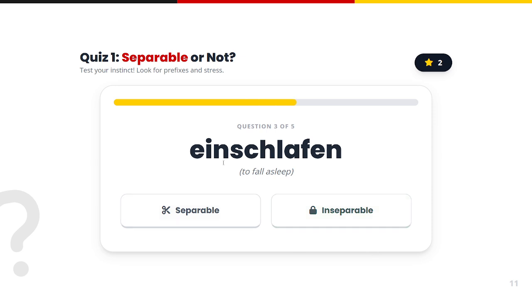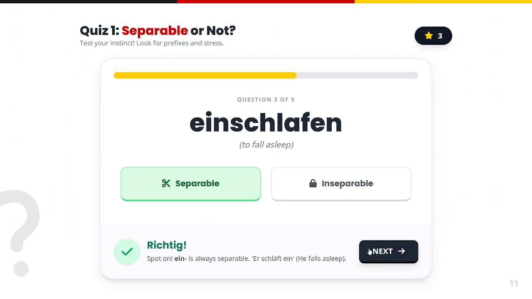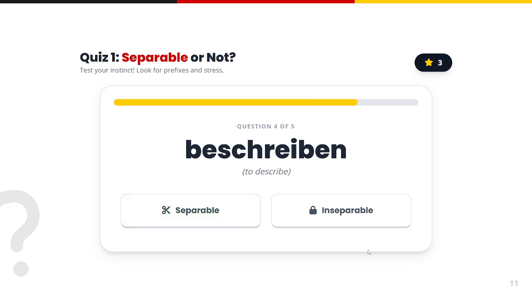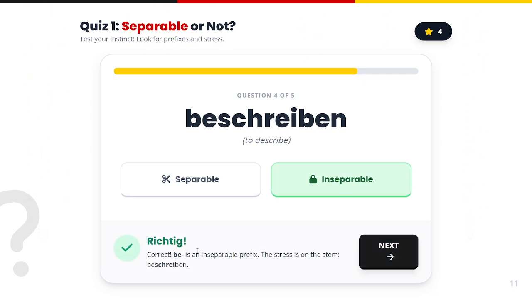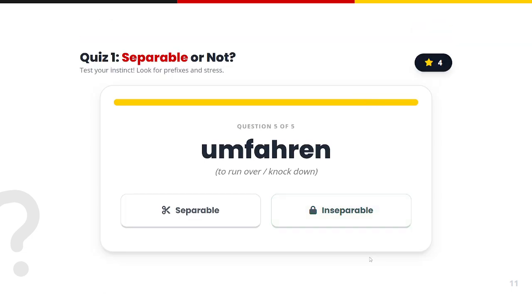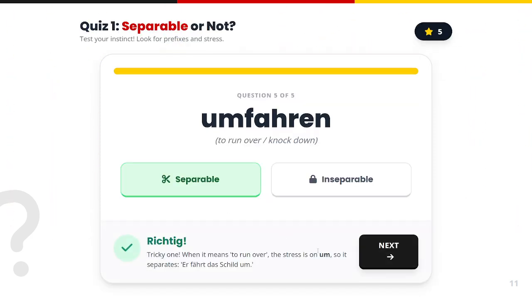Einschlafen. We know that ein is a separable prefix. So let's select this option. Richtig. Correct. Beschreiben. This is also inseparable. Richtig. The prefix be is an inseparable prefix. Umfahren. It is a separable prefix.